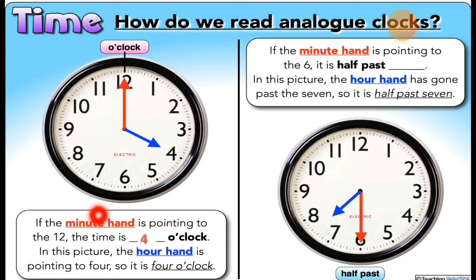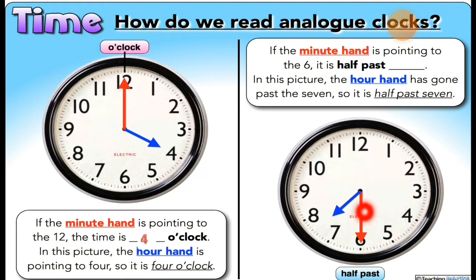In the picture, the hour hand, which is in blue color, is pointing to 4. So it is 4 o'clock. Here you can see in the last line of this box, it is written as 4 o'clock. If it is on 6, then you have to write 6 o'clock. This way you can write down the time.